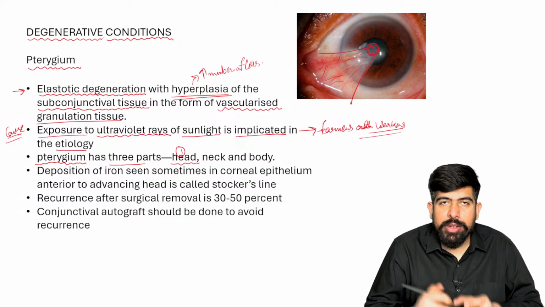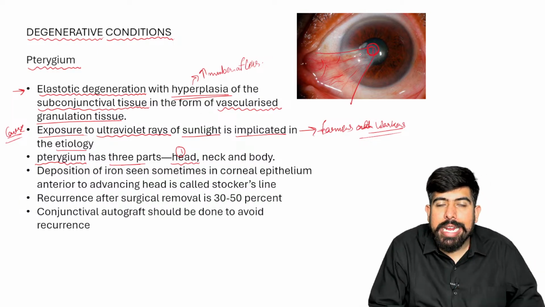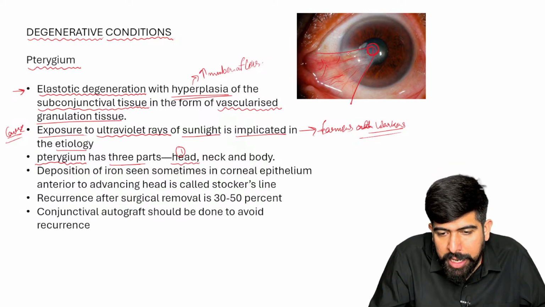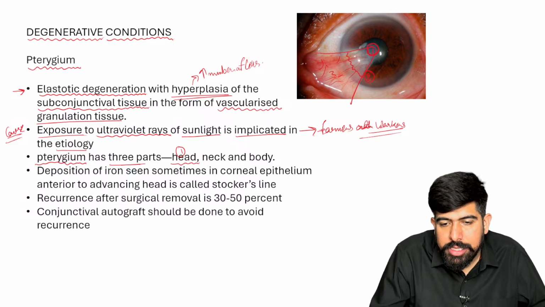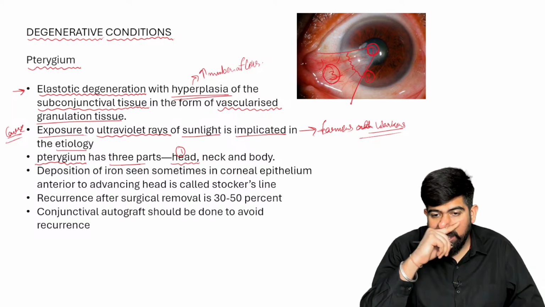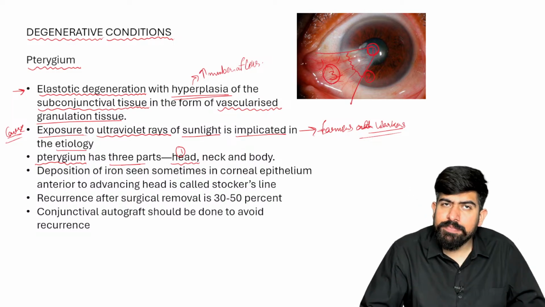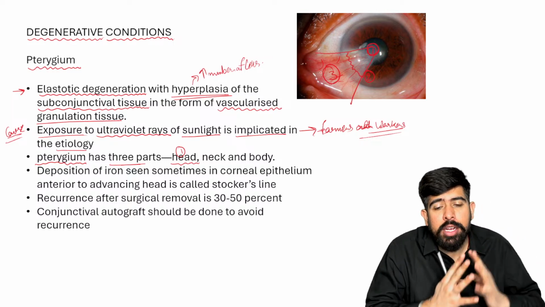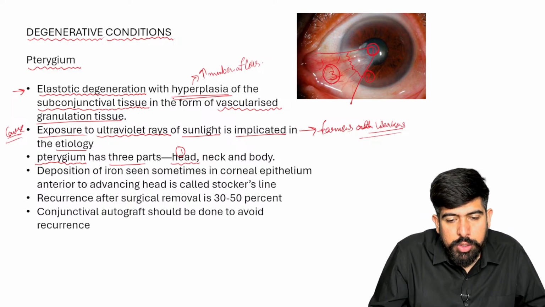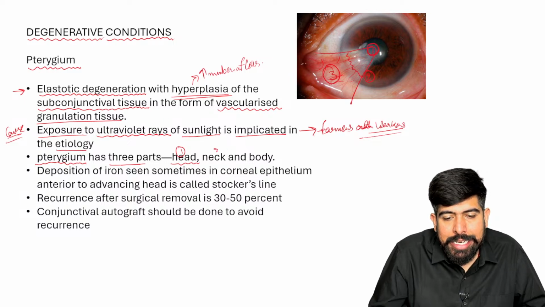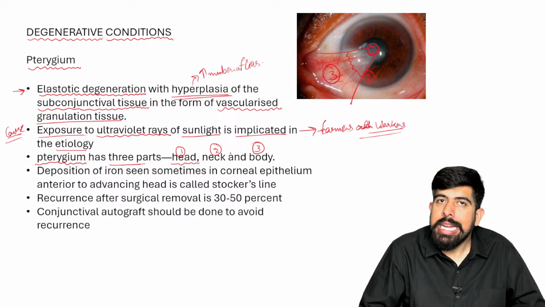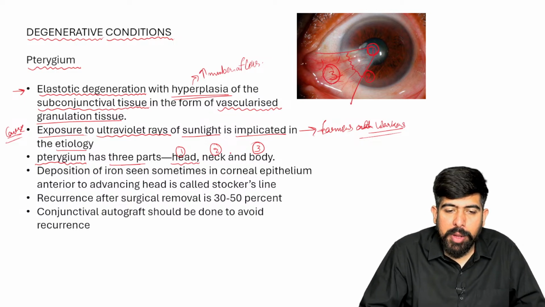After the head, we have the neck, and just below the neck, we have the body. This part is known as the neck of the pterygium, and this third part is the body of the pterygium. So we have the head, the neck, and the body of the pterygium. Please remember head, neck, and body. We have three parts: head, neck, and body.